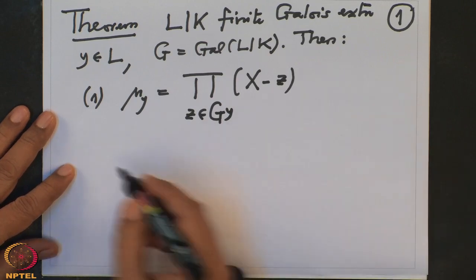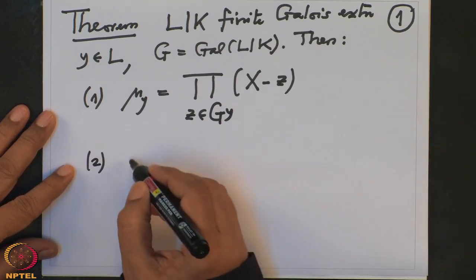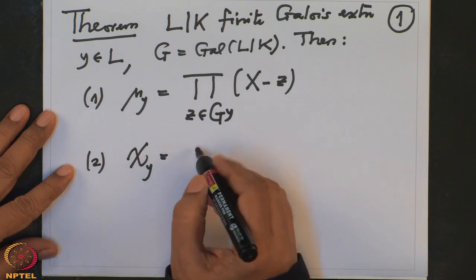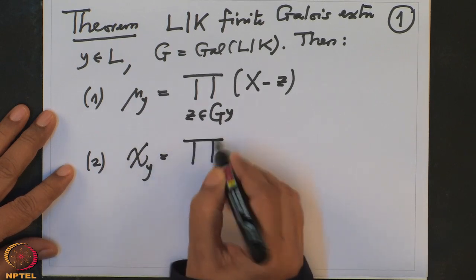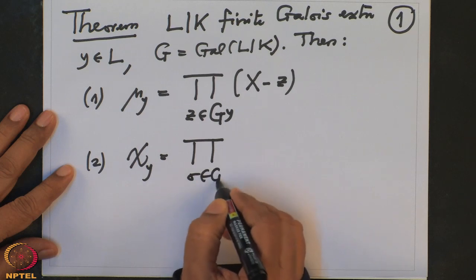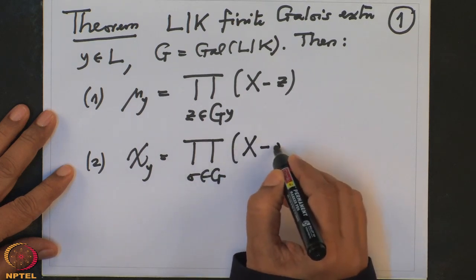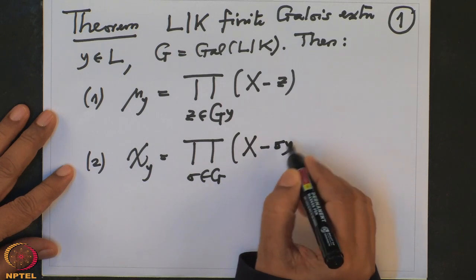This was one, and second was: the characteristic polynomial of y is the product over sigma in G of x minus sigma y.